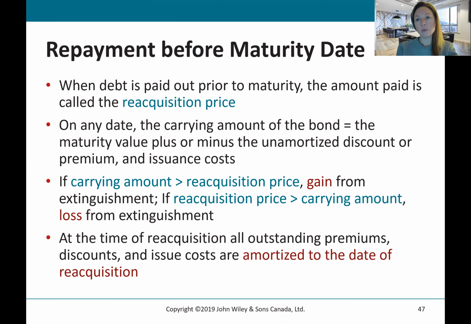There are situations where debt will be repaid before the maturity date. When this happens, the amount that's paid is called the reacquisition price. On any date, the carrying value or the carrying amount of the bond is the maturity value plus or minus any unamortized discount or premium and issuance costs.